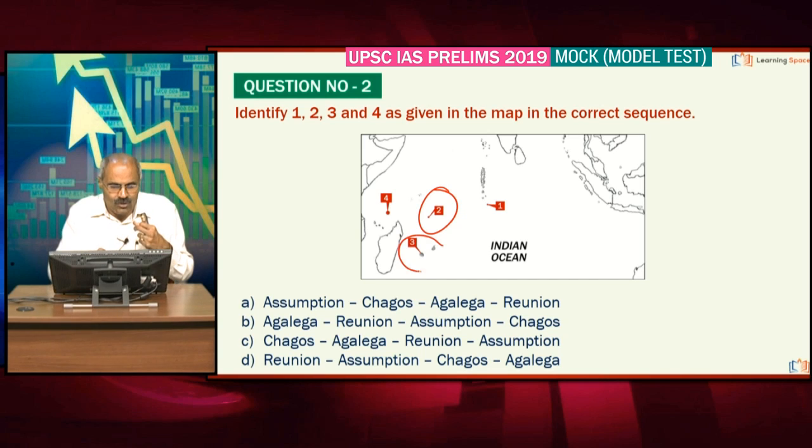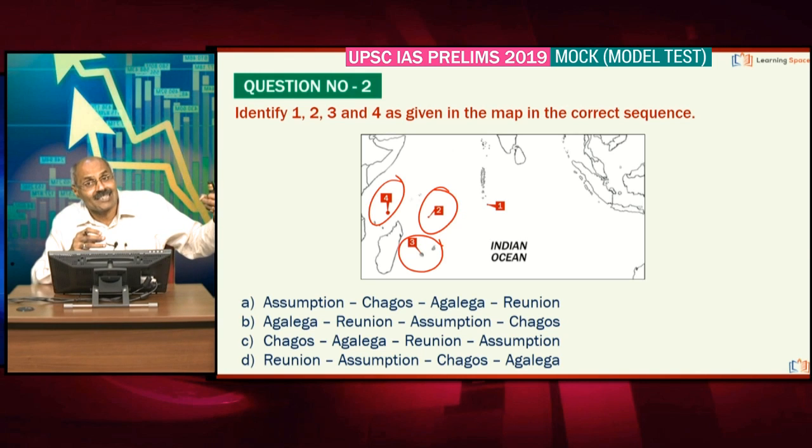And please do not forget, these are all in the Indian Ocean region. 3, this is also quite often into the news. This is Reunion Island and Reunion Islands. These are under the sovereignty of France, don't forget. And 4 is this Assumption Island under the sovereignty of Seychelles. India is expected to develop some facilities here, but that government backtracked in the last moment.